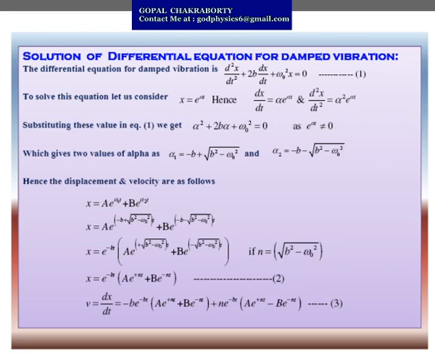b e to the power minus bt within bracket a e to the power plus nt plus b e to the power minus nt, plus n e to the power minus bt into a e to the power plus nt minus b e to the power minus nt, which is equation 3. So we have derived the simplest form of expression of displacement x in equation 2 and the simplest form of the velocity of that particle in equation 3.